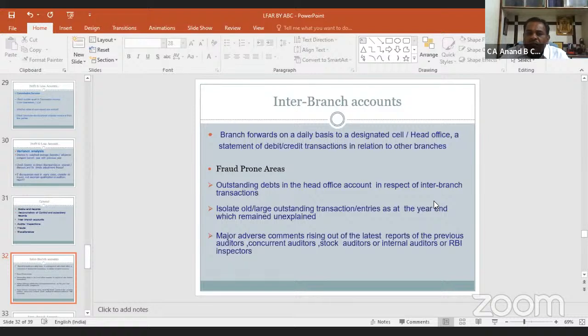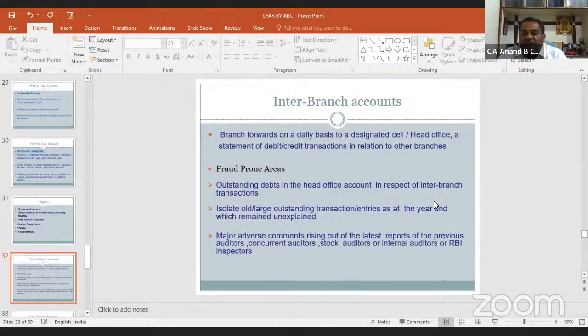Inter-branch account. Branch forwards on a daily basis to a designated cell or head office a statement of debit and credit transactions in relation to the other branches. Fraud prone areas: outstanding debts in the head office account in respect of inter-branch transactions, isolated old or large outstanding transaction entries at the year end, which remain unexplained.